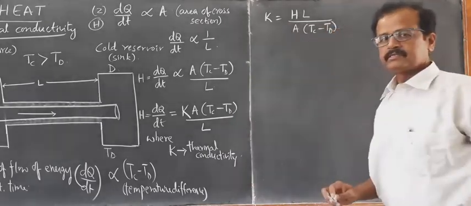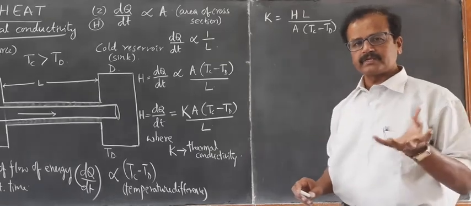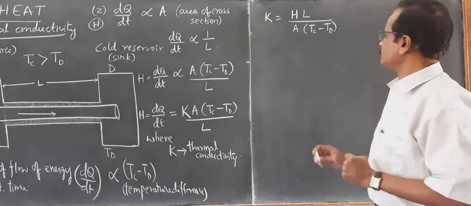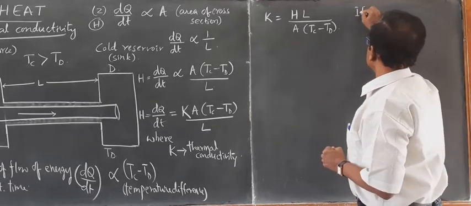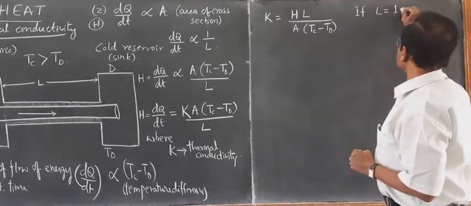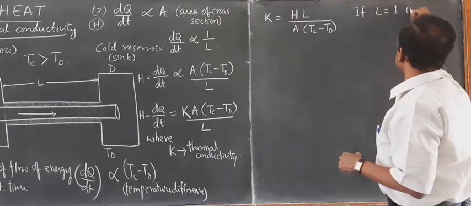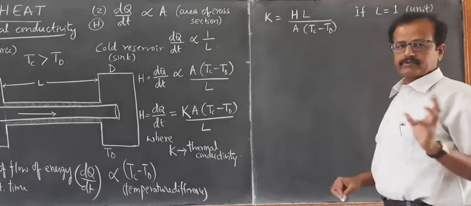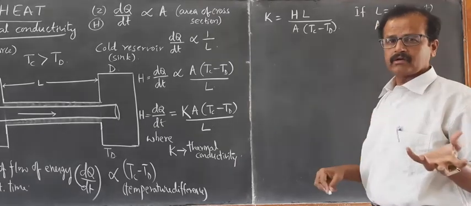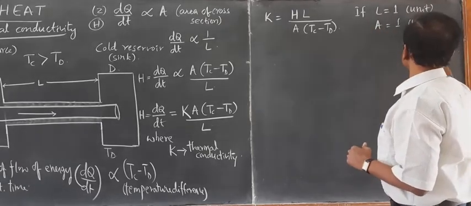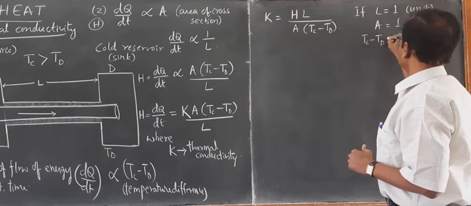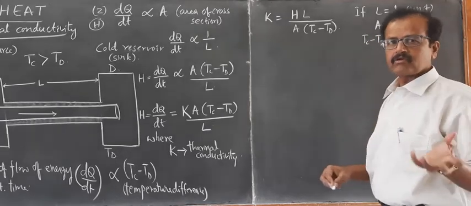This helps us to find out its SI unit as well as to define what is thermal conductivity of a metal. For example, if the length of the rod is 1 meter, or unit value, and the area of cross section is also 1 meter square or 1 unit, and the temperature difference Tc minus Td equals 1 degree Celsius or 1 Kelvin.